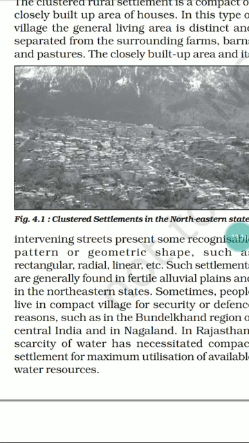Such compact nucleated agglomerated settlements are generally found in fertile alluvial plains or fertile land of India and some parts of the northeastern states. Sometimes people live in a compact village for security or defense reasons.